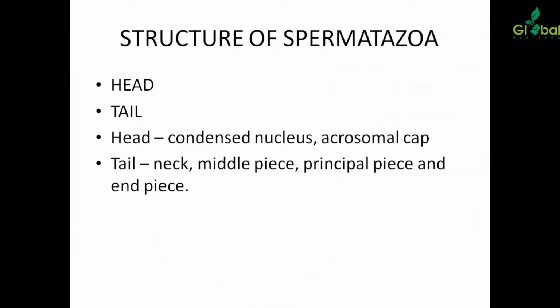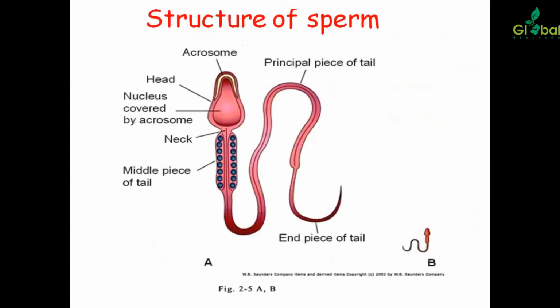Now the structure of a spermatozoon. It contains a head and tail, and the head consists of the nucleus and acrosomal cap. The tail consists of neck, middle piece, principal piece, and end piece. Then structure of the sperm. This is a picture showing the structure of the sperm.